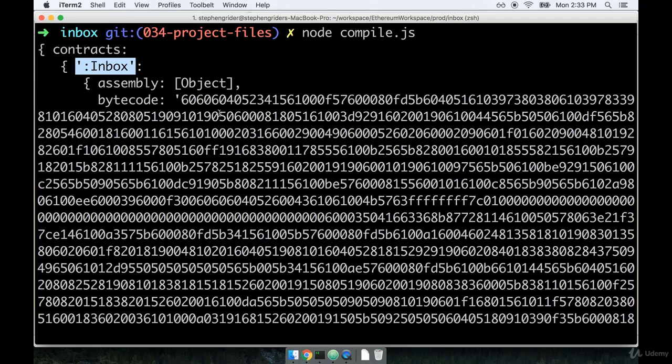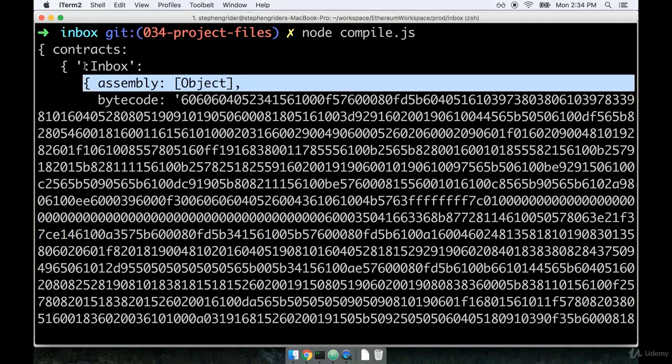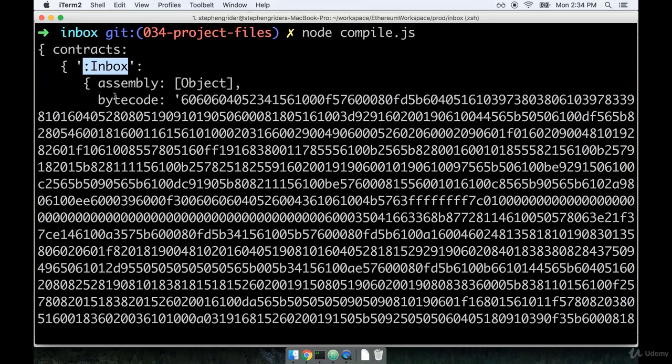The Solidity compiler is built assuming that you might want to compile multiple contracts in one go. In our case, we have just one contract, just the inbox contract. But if we had other contracts that we passed in at the same time, we would also see key value pairs inside this object that match up with the other contracts that we attempted to compile. There's two properties on this object that represents the compiled inbox contract that we really care about.